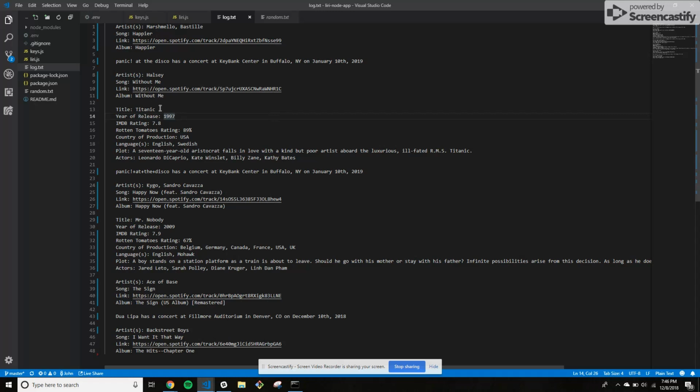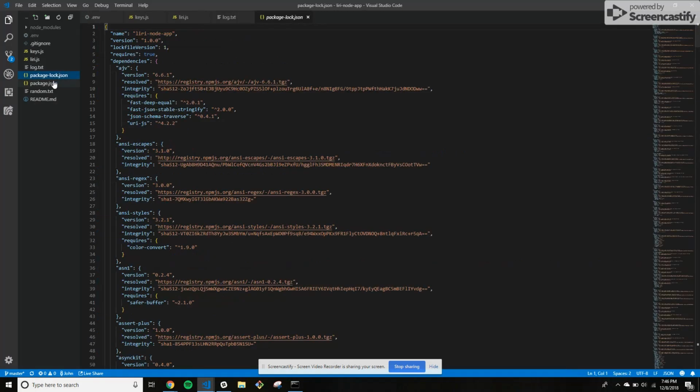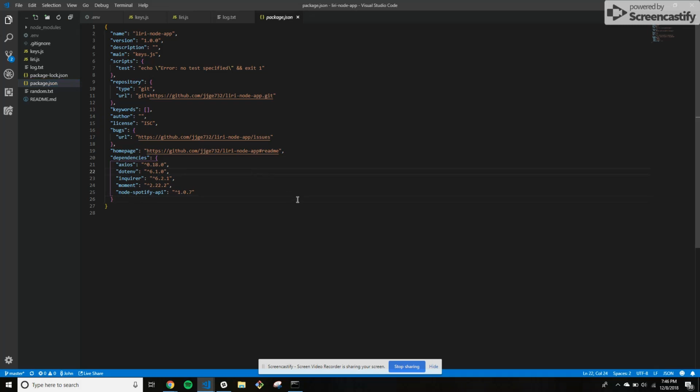And that is it. Here's the package.json in case you were curious which dependencies there are. There's also a dotenv dependency to protect your API keys in case you want to use an app with this. And moment is used to change the format of the concert date into something that's a bit more useful to the everyday user.